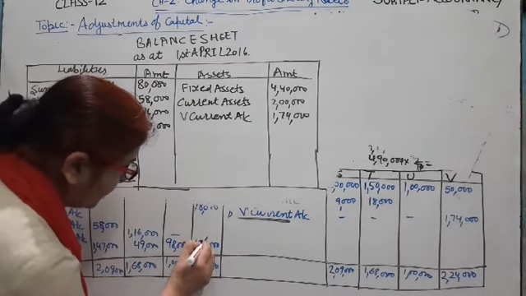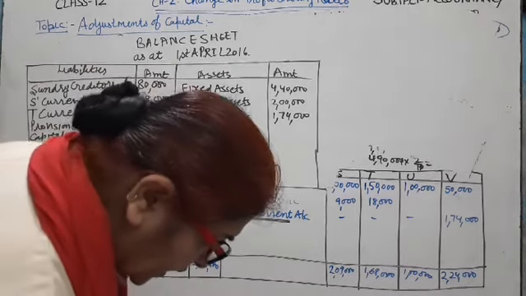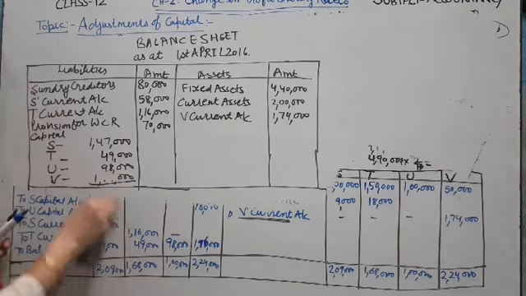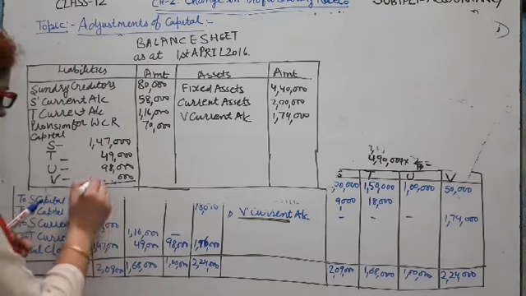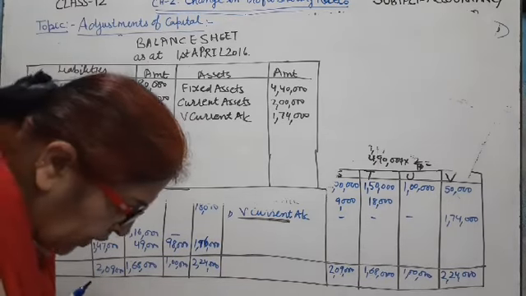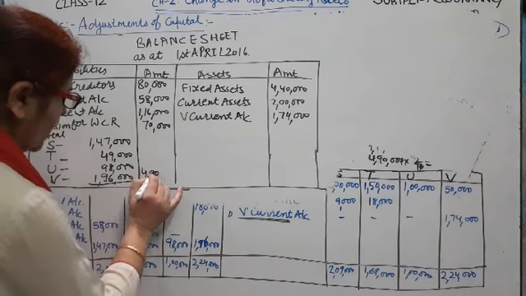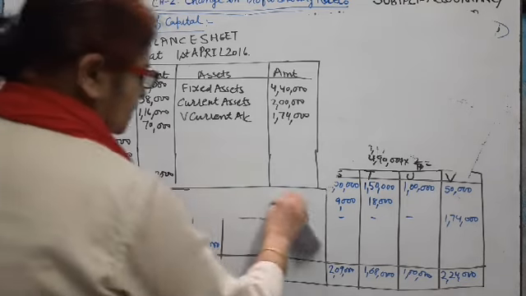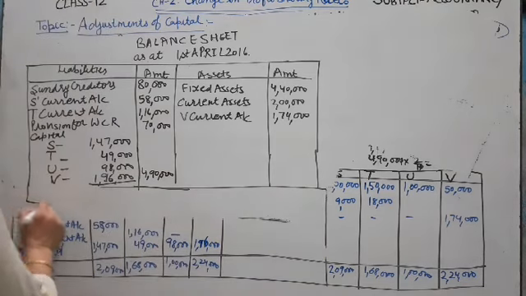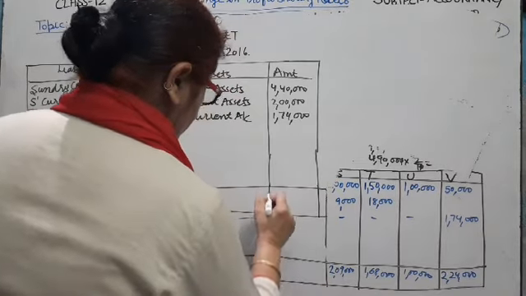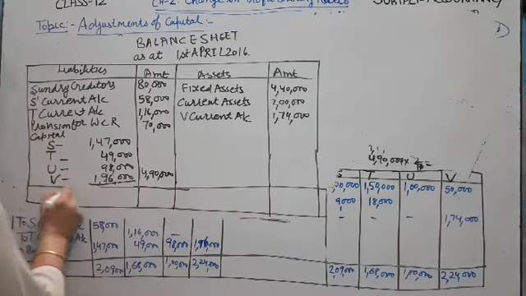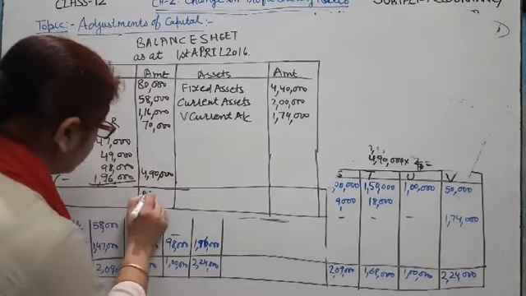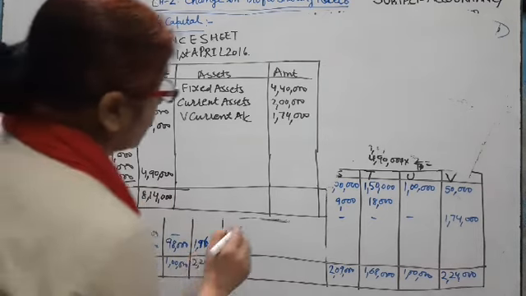Here V capital account balance is 1,96,000. Then total capital become 4,90,000. After that we total the balance sheet. Total become 8,14,000.